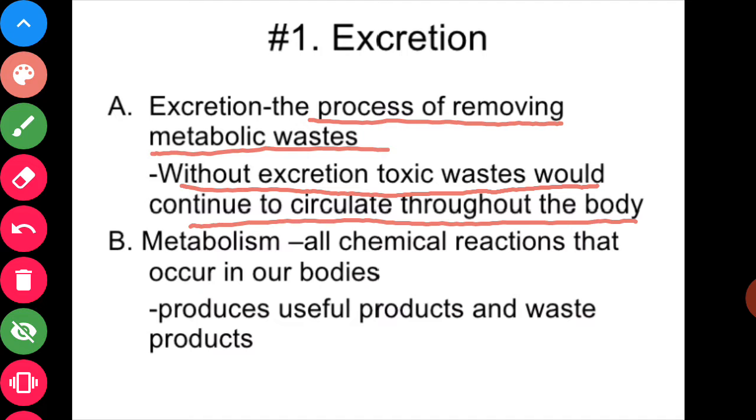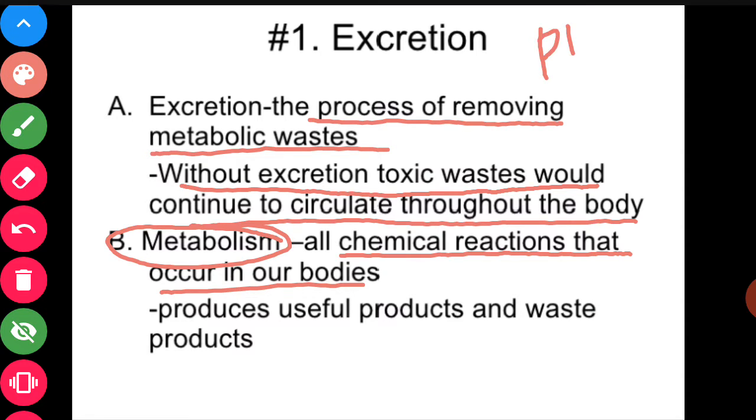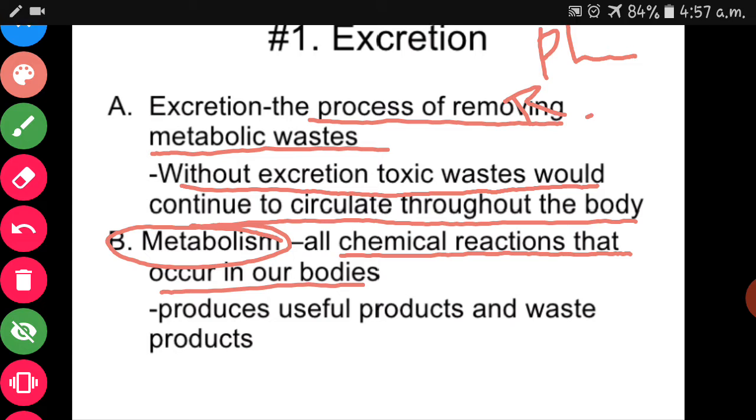What is metabolism? All chemical reactions occurring in our body, whether in plant body or animal body, are known as metabolism. We know that in plants photosynthesis occurs, and in plants respiration occurs.